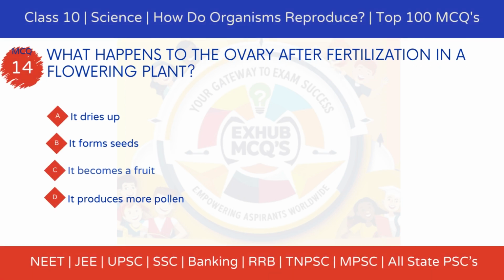MCQ 14. What happens to the ovary after fertilization in a flowering plant? Option A, it dries up. Option B, it forms seeds. Option C, it becomes a fruit. Option D, it produces more pollen.